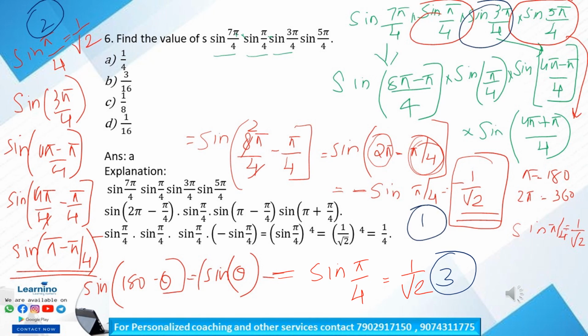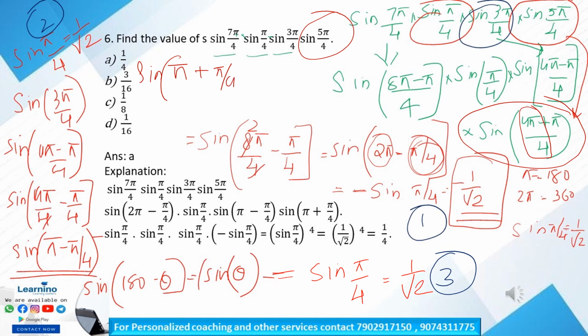Now we have to find our fourth term. What is our fourth term? It is sine 5 pi by 4. We can write it as sine of (4 pi plus pi) by 4, which is equal to sine of pi plus pi by 4. Sine of (180 plus theta) is equal to minus sine theta. So minus sine pi by 4 is equal to minus 1 by root 2. So this is our fourth term.